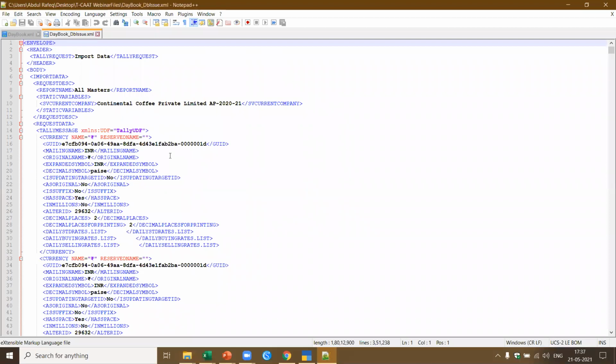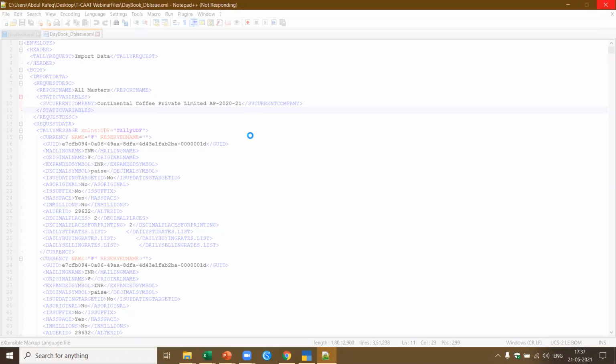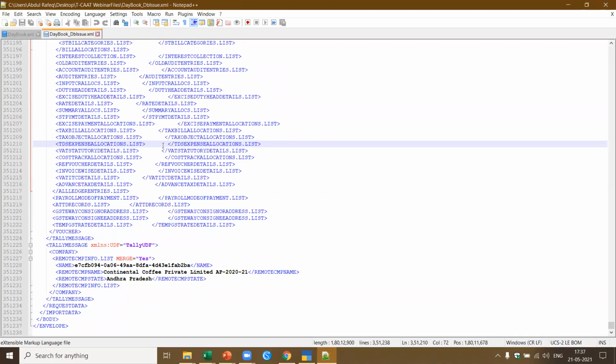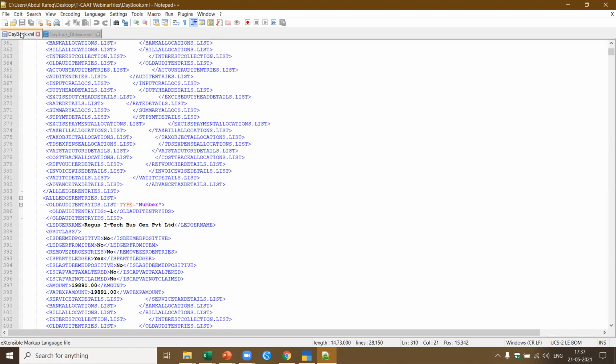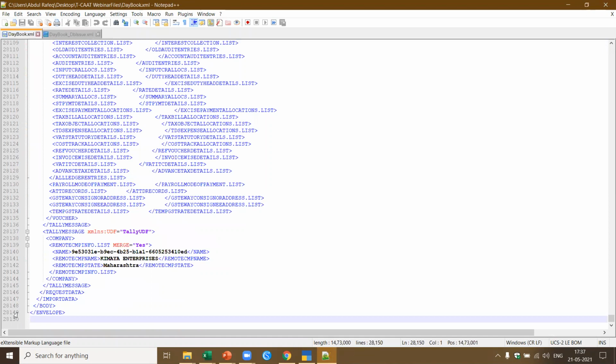Now you will be able to appreciate the magnitude of the work which is done. Now if you see here, what is the number of rows available here? I go to Control End. Oh, it's taking time to go to the end. Let's see. Now you see here, what is the number of transactions? 3,51,237. This is the number of rows which are available in this XML file. Now if you see this daybook XML, this is what I talked about. Let's come back to the end of this file. So here you have got about 28,149. This is the number of rows which are available.